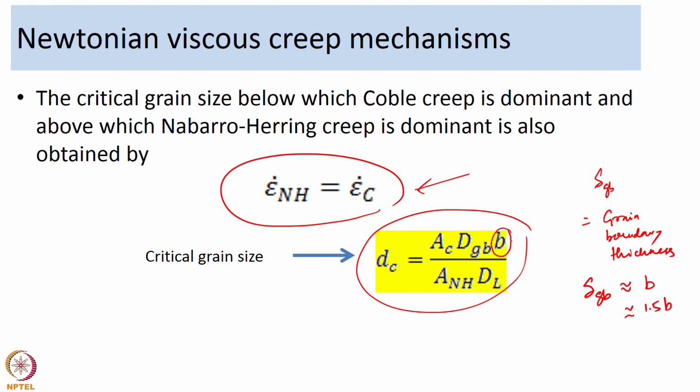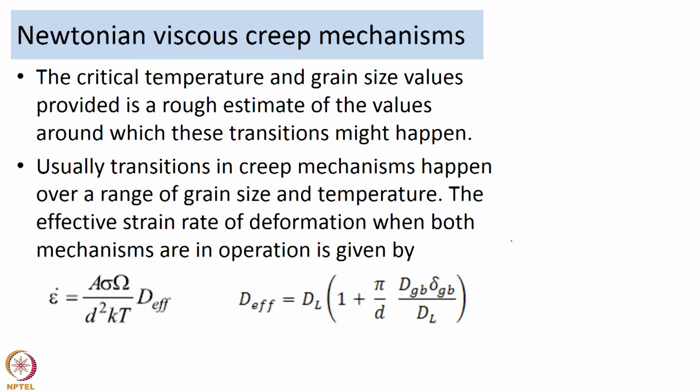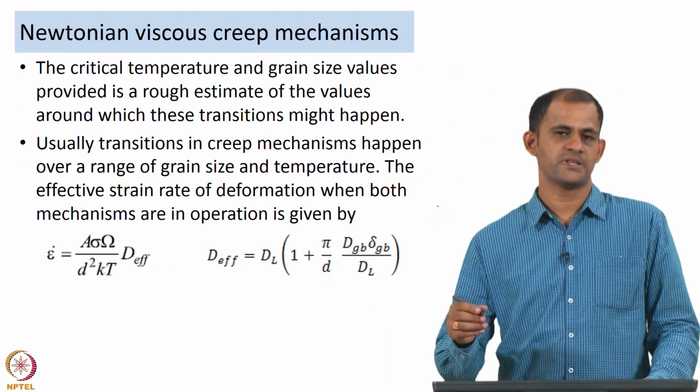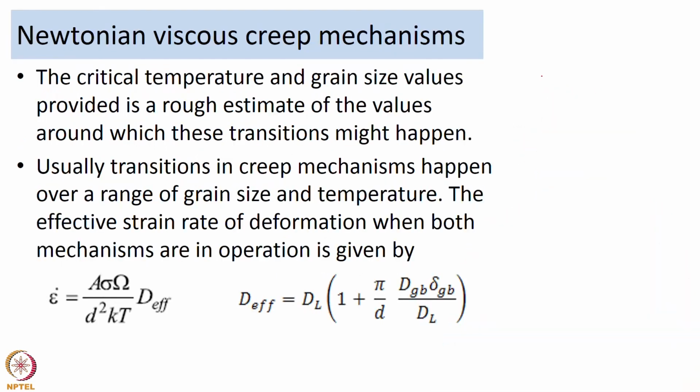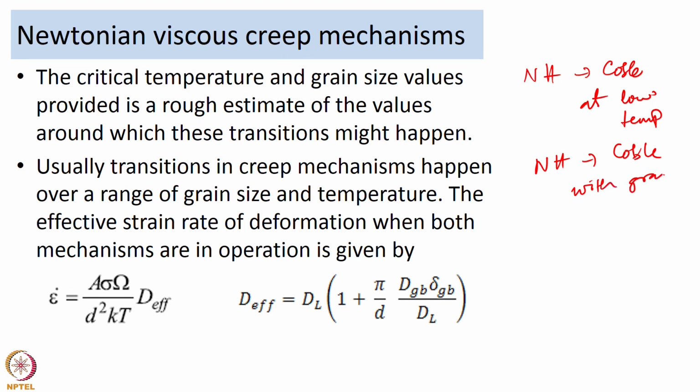But now, having said that, one thing to understand is these transitions are not going to be that sharp. What I mean by that is, you are moving from Nabarro-Herring to Coble creep at low temperatures, or you are moving from Nabarro-Herring to Coble creep with grain size refinement. Generally, this transition is not going to happen at one particular temperature or one particular grain size.